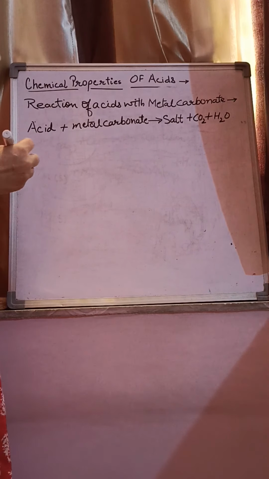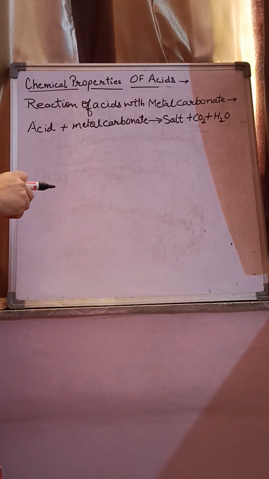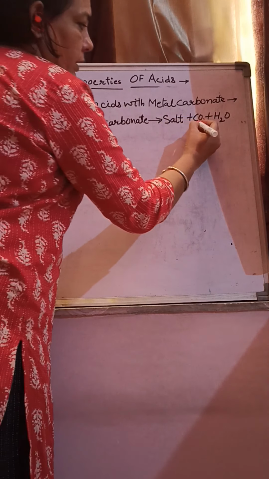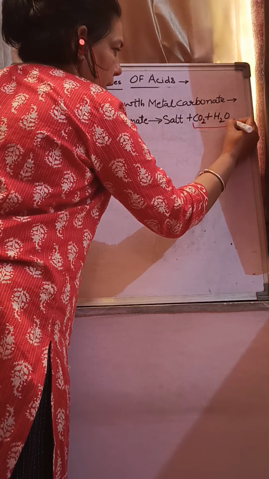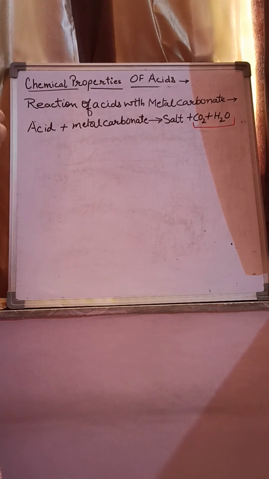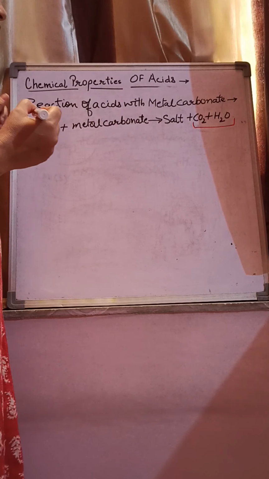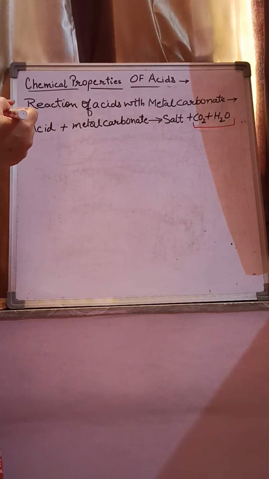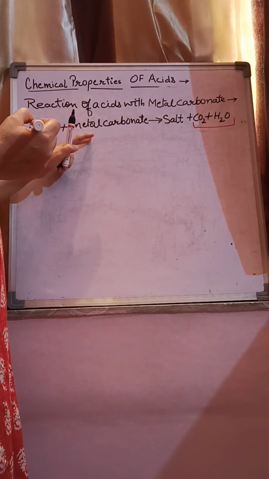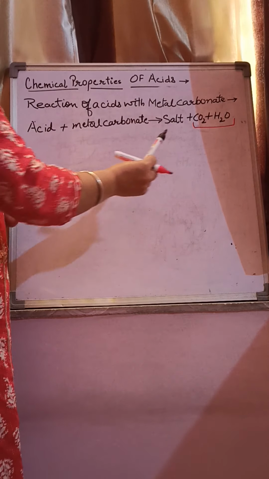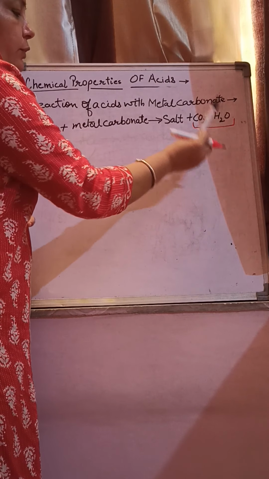As you can see, 2 products are fixed in this reaction, carbon dioxide and water. So again we will discuss a trick to learn this reaction.